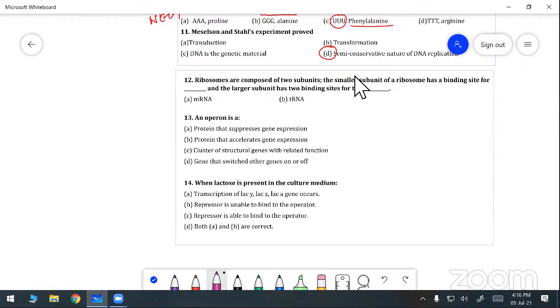See in your book, they gave that. This is the larger subunit. This is the smaller subunit.